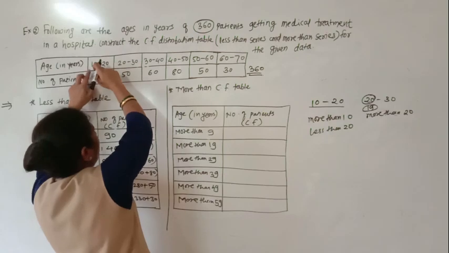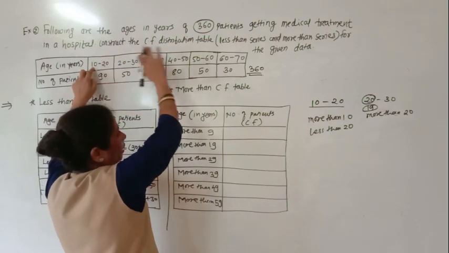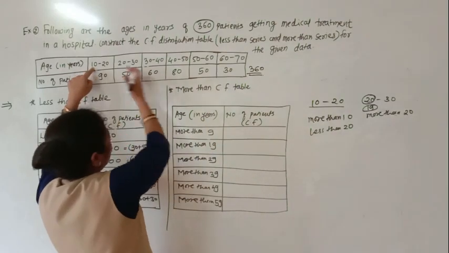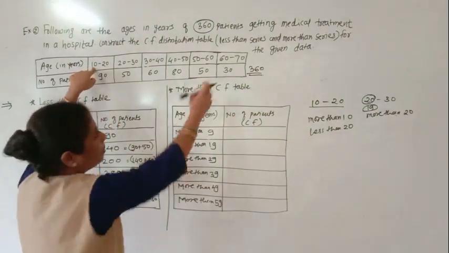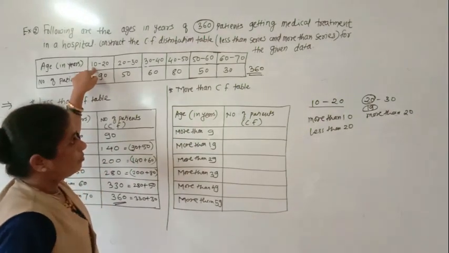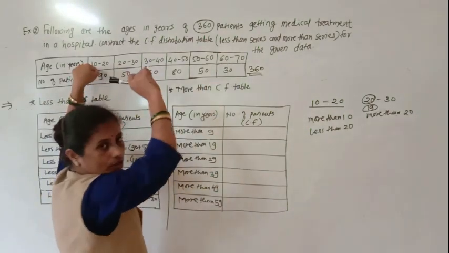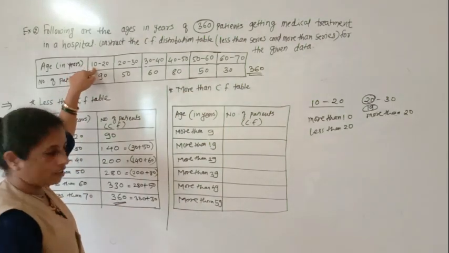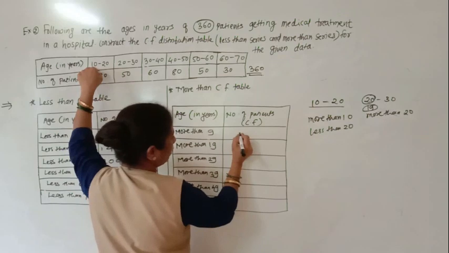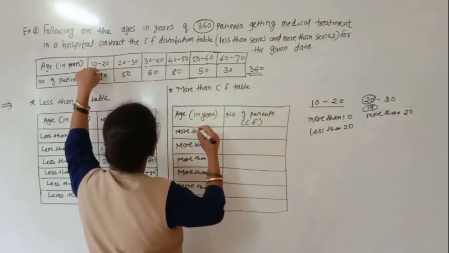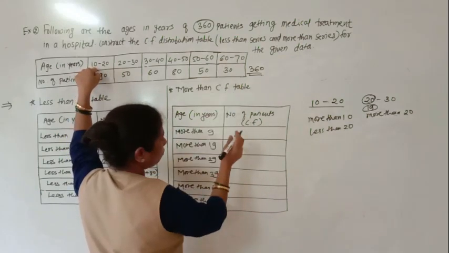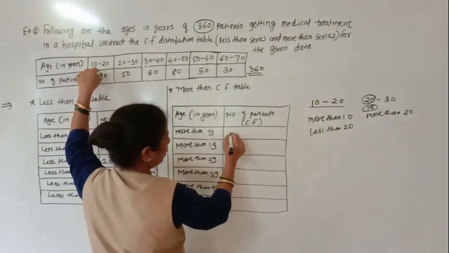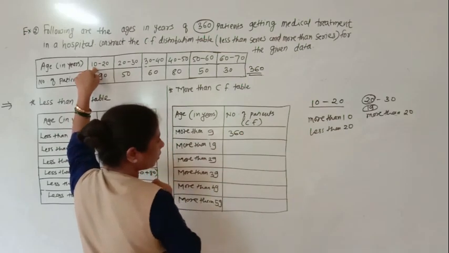More than 9 means what? All the number of patients are here that are more than 9. So up till this, which class group is here? 60 to 70. So how many total patients are there? Their total patients are 360. Okay, so more than 9, the age belongs from 10 to 20 up till 60 to 70. All are the age more than 9. Okay, so here 360. Got everyone?